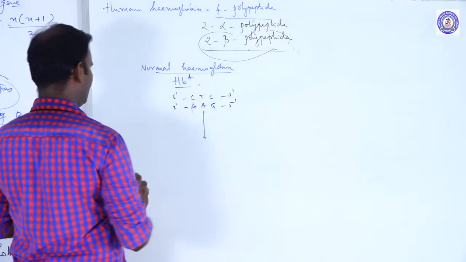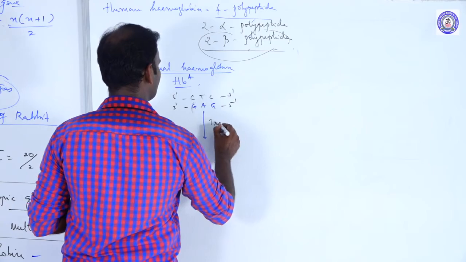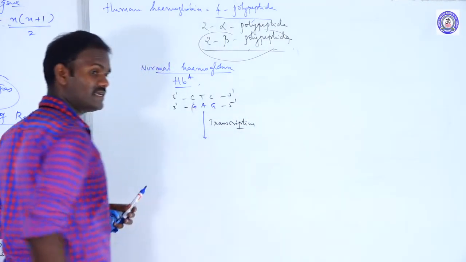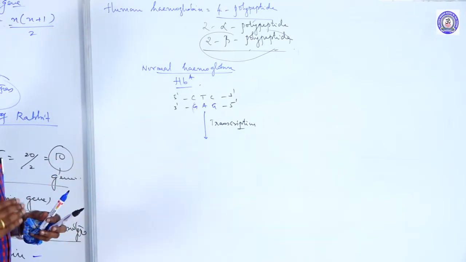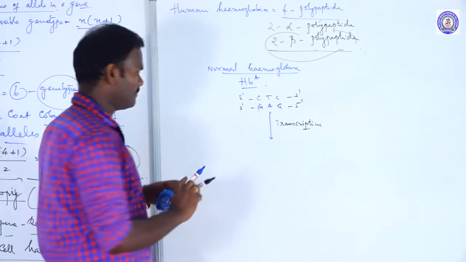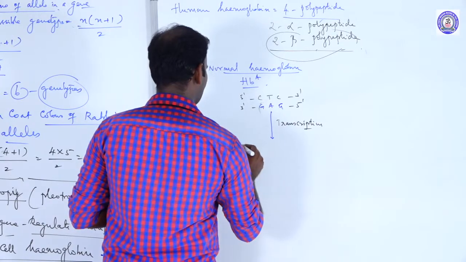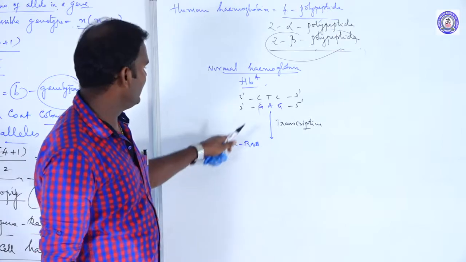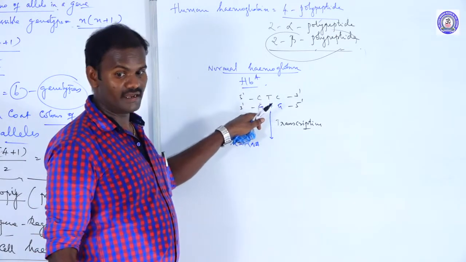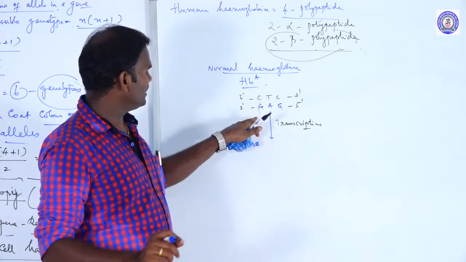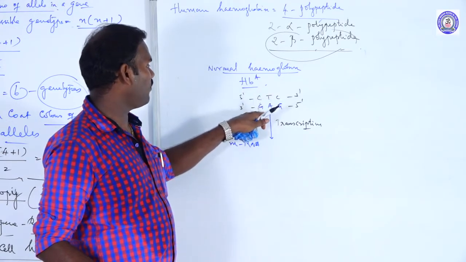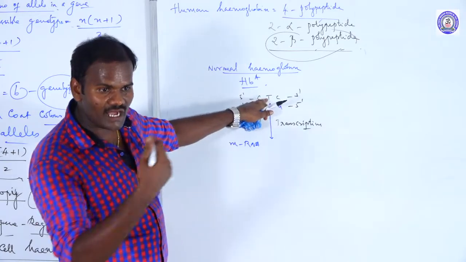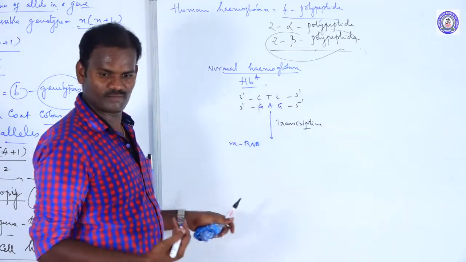The normal gene undergoes transcription. You know what transcription is? The process of formation of mRNA from DNA. How is mRNA formed? With the help of an enzyme called DNA dependent RNA polymerase. This enzyme binds to only one of the two strands to make a copy, isn't it?